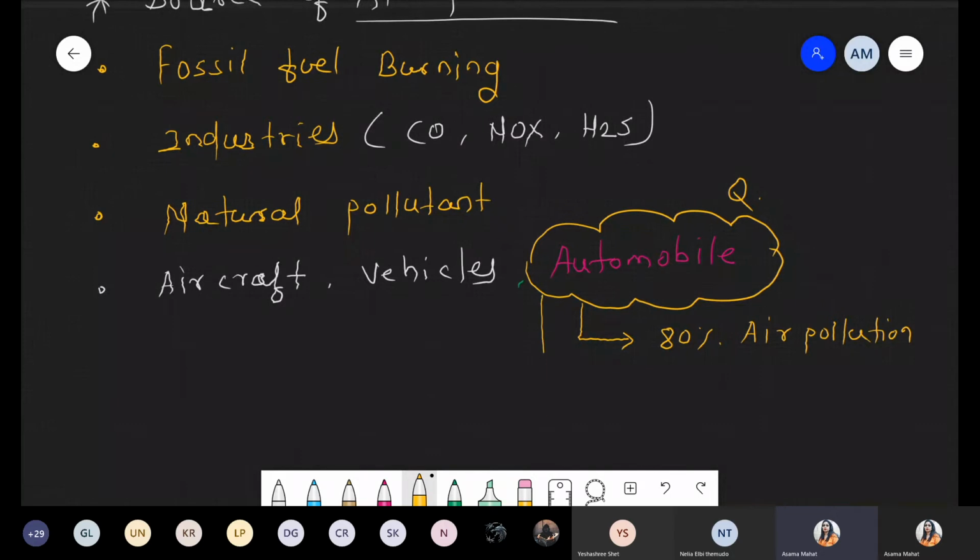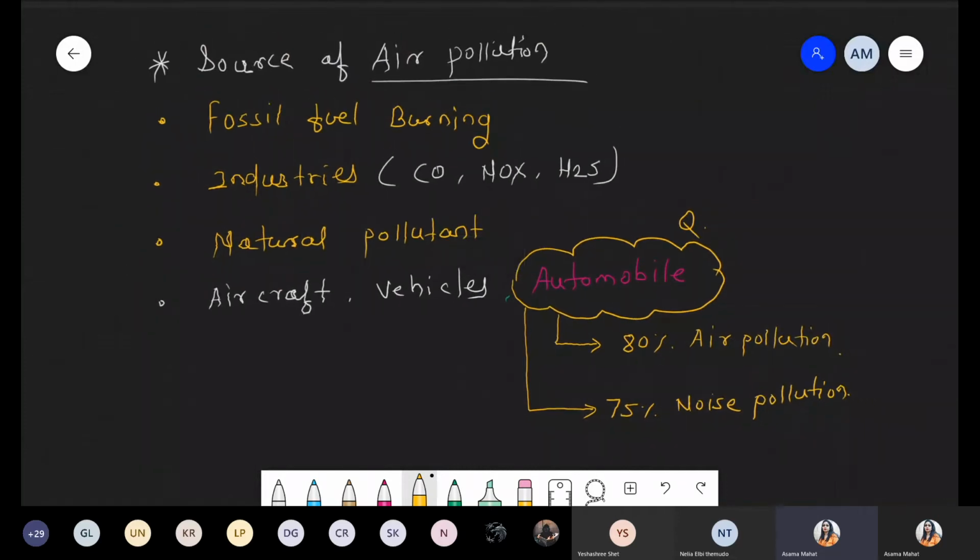And if we discuss another pollution, that is noise pollution, then 75% of it also involves automobiles. So automobiles are involved in two types of pollution. We will discuss this later when we discuss noise pollution. So 80% involvement in air pollution as well as 75% involvement in noise pollution. Okay. So these are the very basic sources of air pollution.